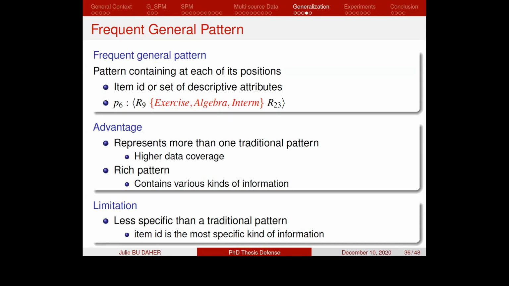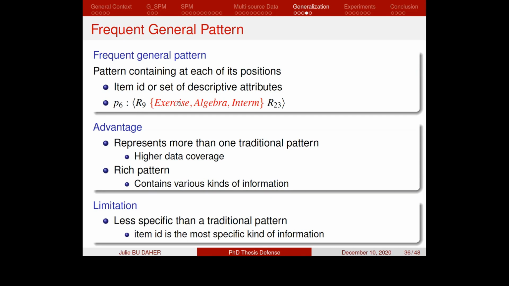A frequent general pattern is thus a pattern which contains at each of its positions either an item ID or a set of descriptive attributes, as we can see in the example of the pattern P6, where it contains item IDs and descriptive attributes.